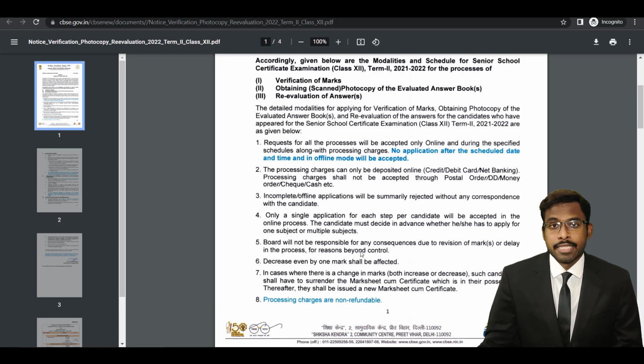So this is what CBSE is saying. The old mark sheet is of no use if the marks have increased or decreased. If it remains the same, you can continue to use the old mark statement, but if your marks have changed, then you will get a new mark statement, okay?